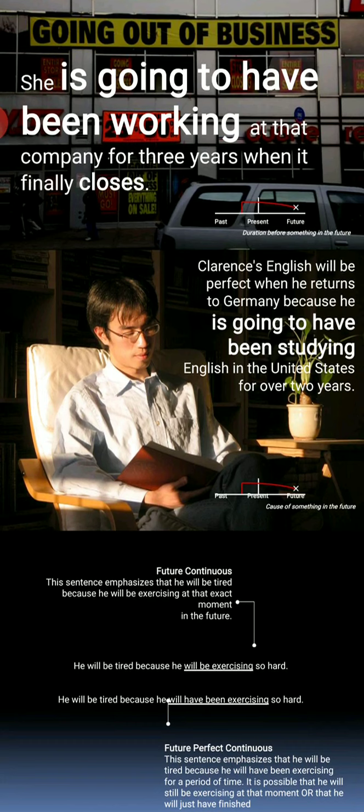Now one more note. Future perfect continuous tense denotes a continuous action, while future perfect tense denotes a complete action. Perfect means complete and continuous means the action is continuing.